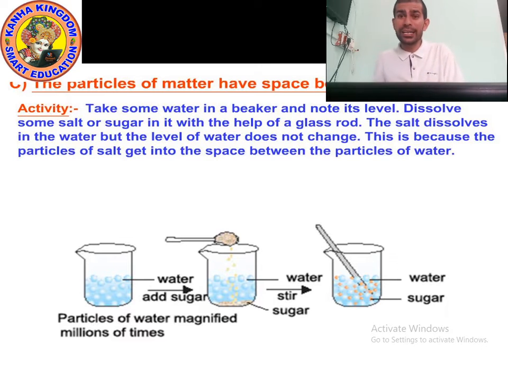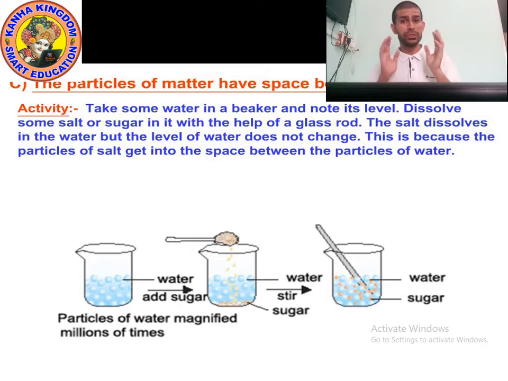You cannot identify that sugar is present in the water without testing. Now the question is, where has the sugar gone? Because there is space between the particles of water, the sugar has dissolved in the space.